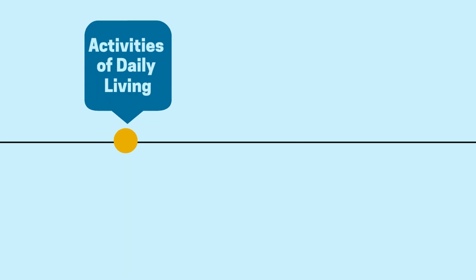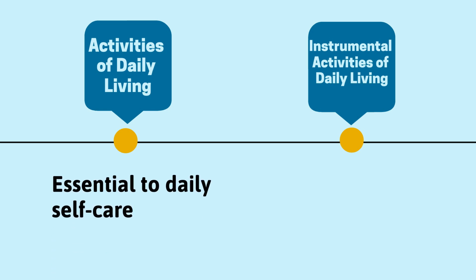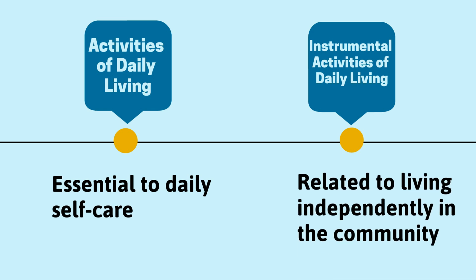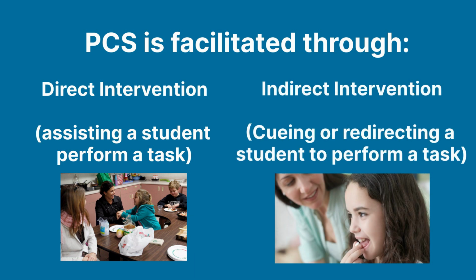For the purpose of reimbursement, activities eligible for personal care services are limited to activities of daily living, or ADLs, and instrumental activities of daily living, or IADLs. ADLs are activities that are essential to daily self-care. IADLs are activities related to living independently in the community. Personal care services are facilitated through direct intervention, like assisting the student in performing a task, or indirect intervention, like cueing or redirecting the student to perform a task.